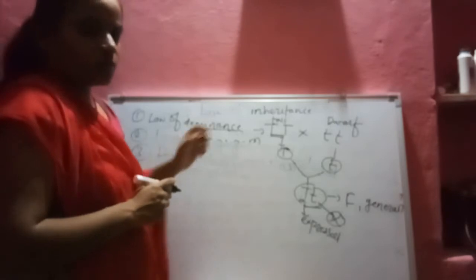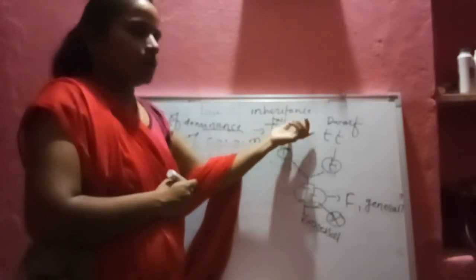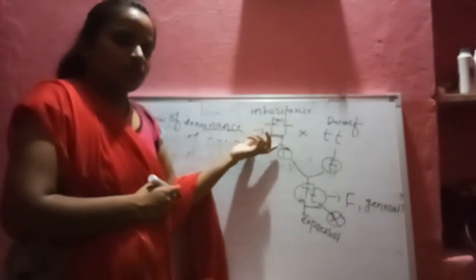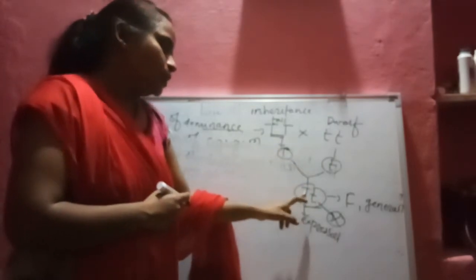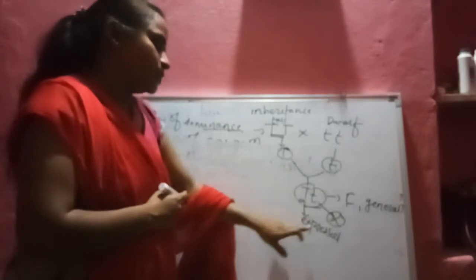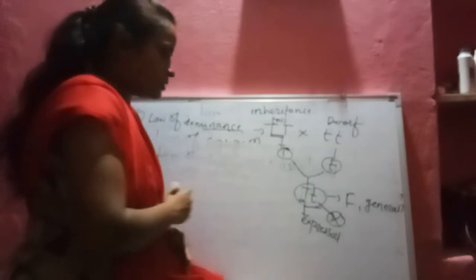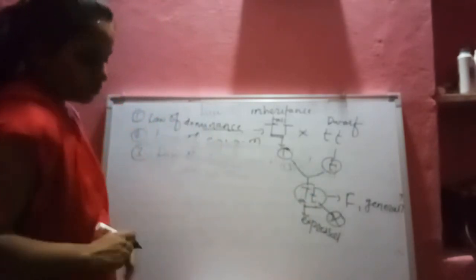What happens in the law of dominance? A contrasting pair of parents cross to each other, and in the F1 generation the dominant character, tall, will be expressed and the recessive character is repressed or not expressed. That is called the law of dominance.